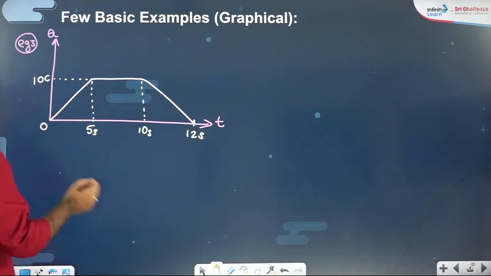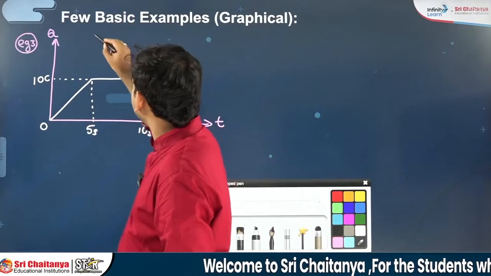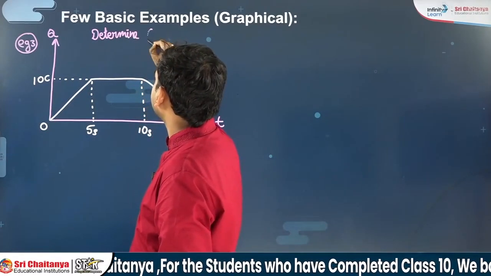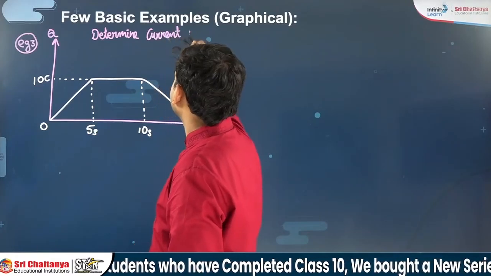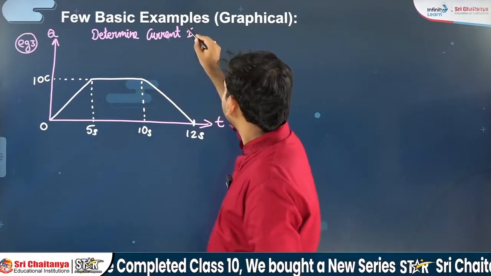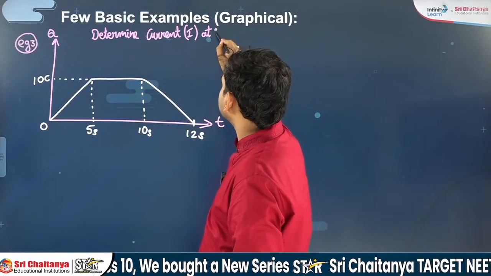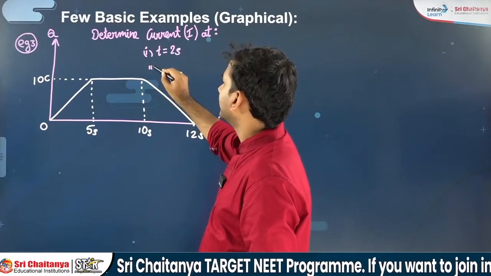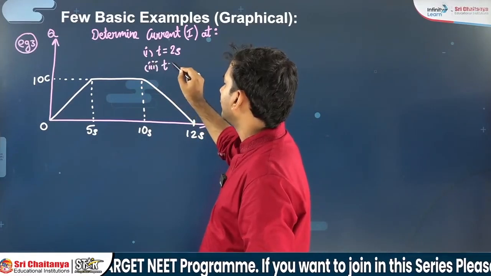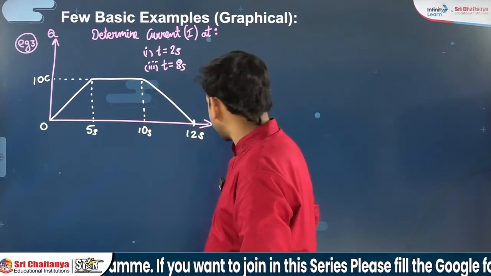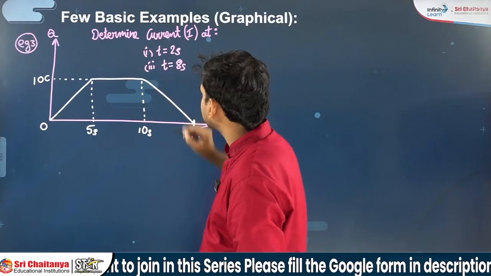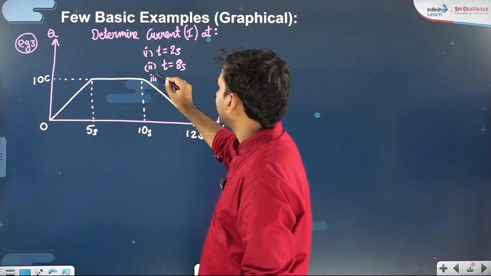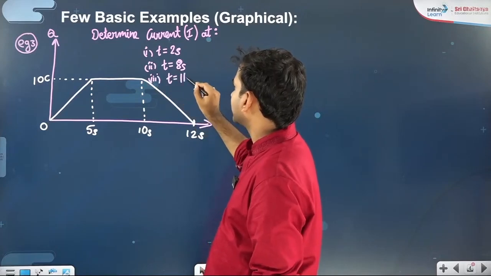So what is the examiner asking you? Examiner is asking you to determine current I at, first part t is equal to 2 seconds, second part t is equal to 8 seconds, third part t is equal to 11 seconds.